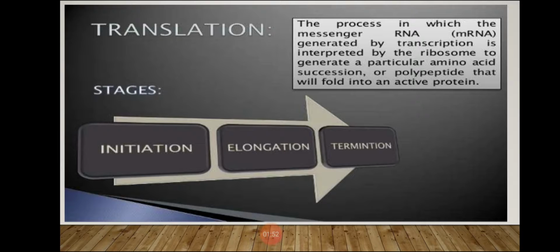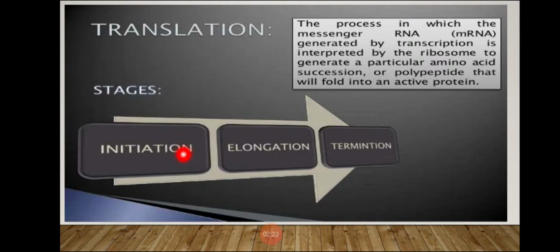We have studied the requirements in detail: amino acids, DNA, RNA, ribosomes, and the 3 sites of ribosomes: P site, A site, E site. Today we are going to study the mechanism of translation. There are 3 steps: initiation, elongation, termination. We are going to study all these steps one by one.